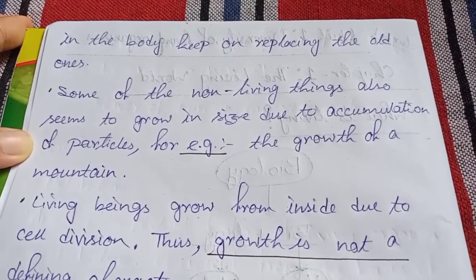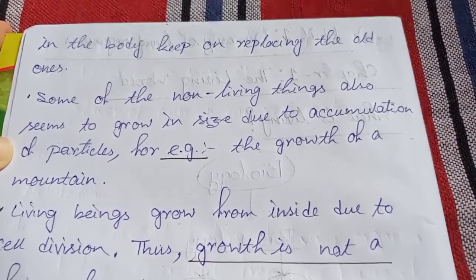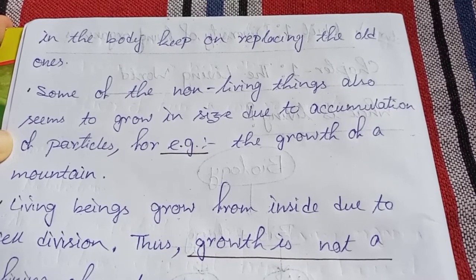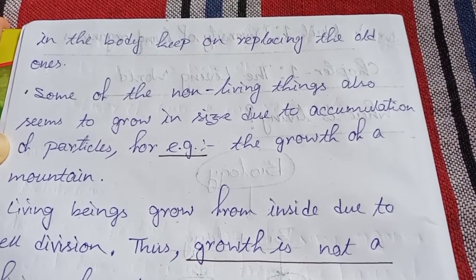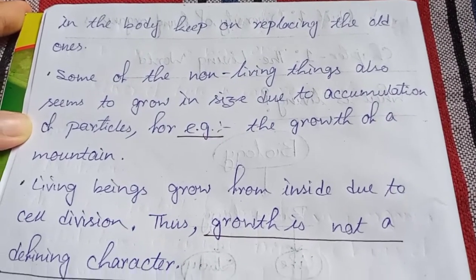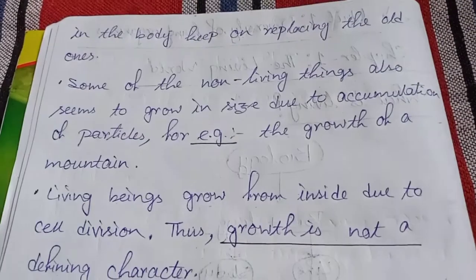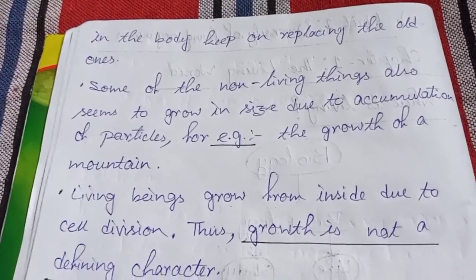They are accumulating some particles above them, so it looks like they are growing. For example, the growth of a mountain.